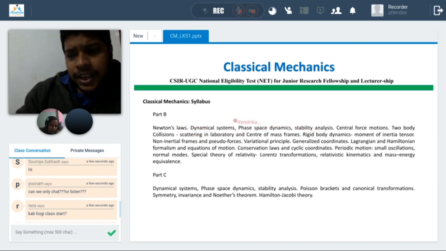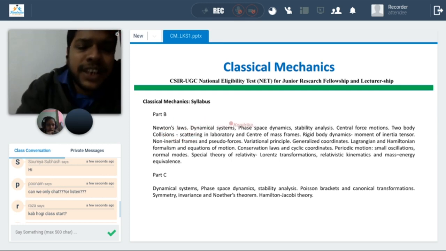We discussed Newton's law, some dynamical systems, springs, and some non-accelerated motion, and we discussed stability analysis. In the next class, we will discuss collision in detail, and the conservation of linear momentum and angular momentum, and problems on whatever we have studied.